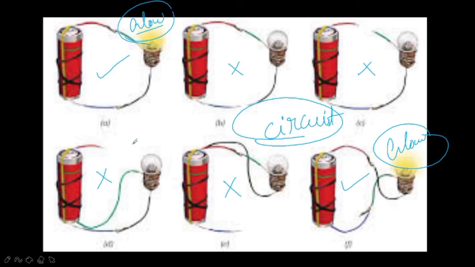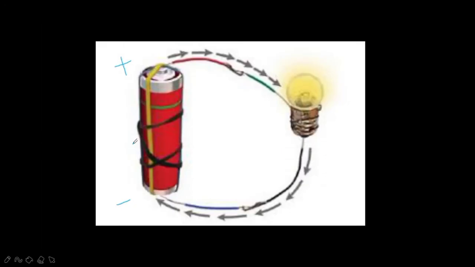Now we know how to make a bulb light up using an electric cell. Would you like to make a torch for yourself? Anyway, you would purchase a torch from shops, paying 50, 100, 150, 200, maybe 1000 rupees. But can we make a simple electric torch? Yes, we can make an electric torch by ourselves. How? See here.